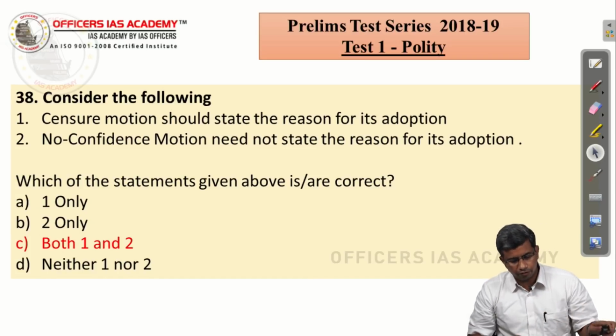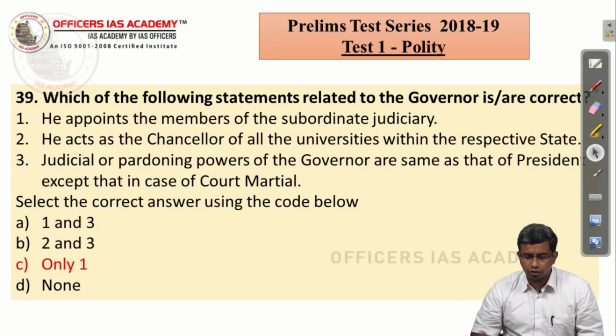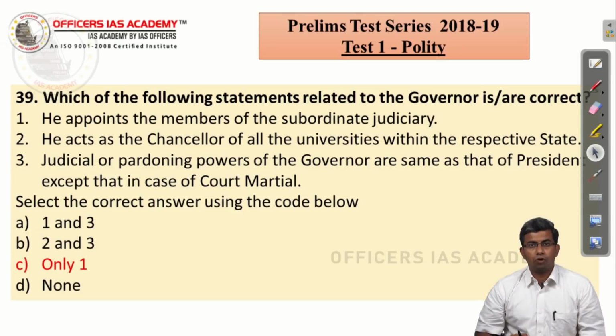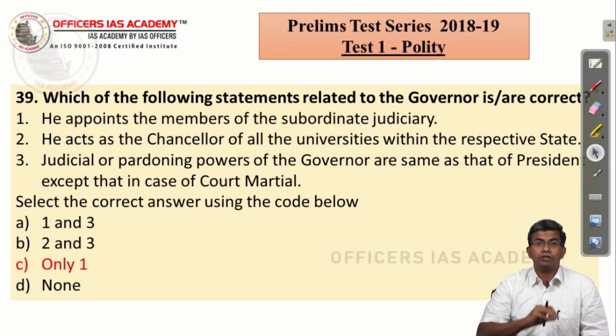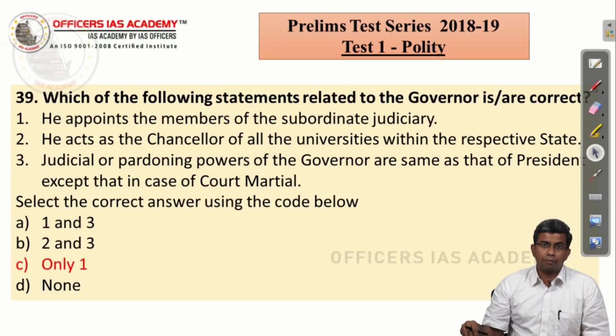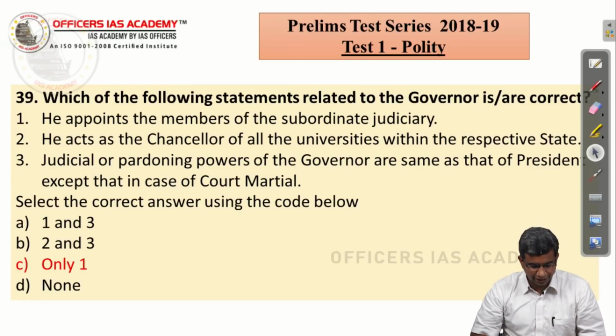We have discussed it as part of the legislative control. So, it is a straightforward question. Which of the following statements related to the governor are correct? He appoints the members of the subordinate judiciary. We have discussed it in our judiciary class that for the Supreme Court and the High Court, the judges are appointed by the President of India. It is a unitary feature of our constitution. Whereas, for the subordinate courts in the states, the judges are appointed by the governor based on consultation with the High Court which has jurisdiction over those courts. So the first statement is right.